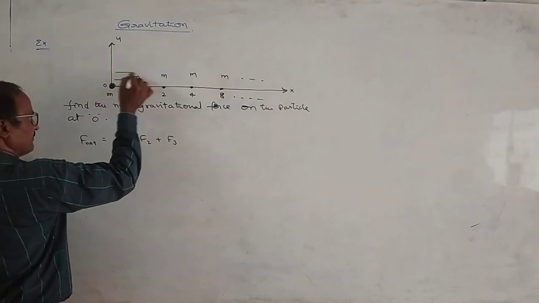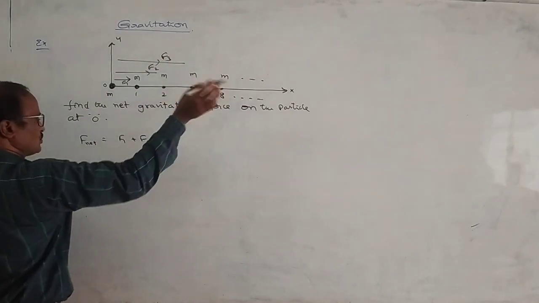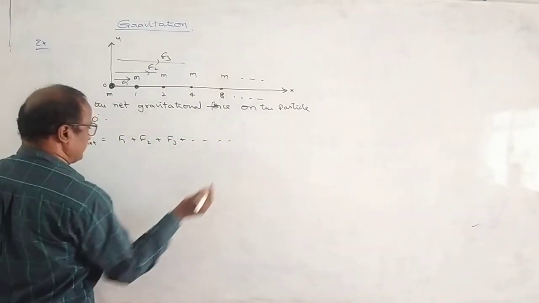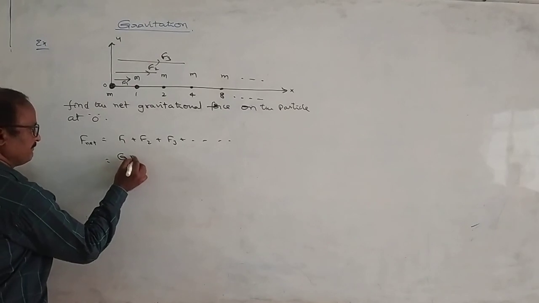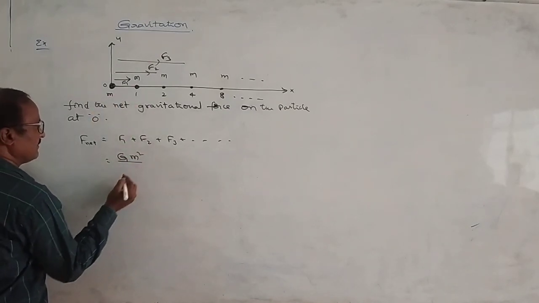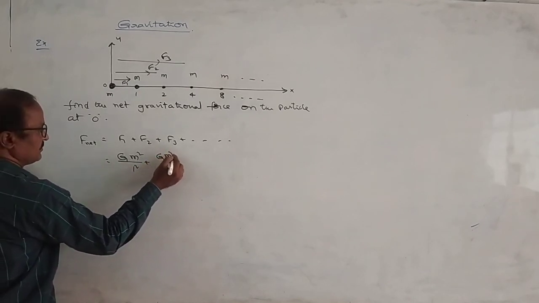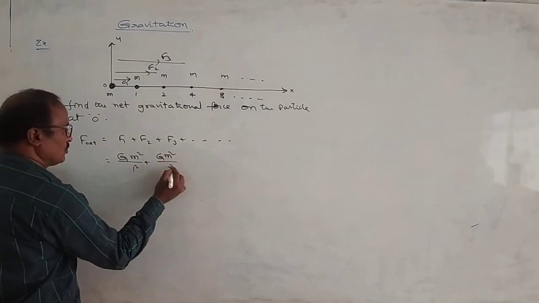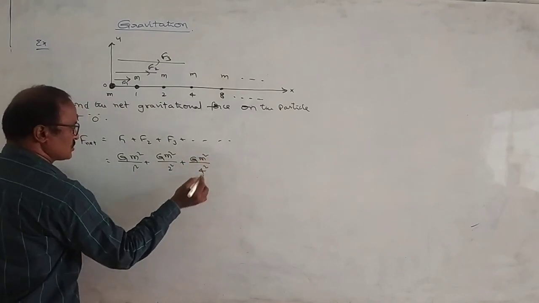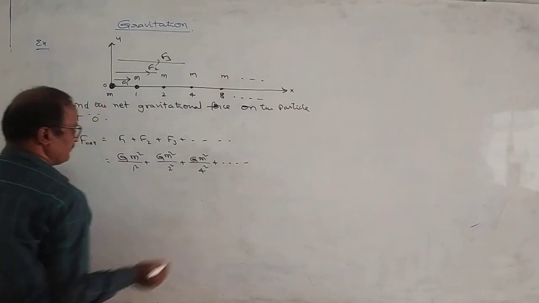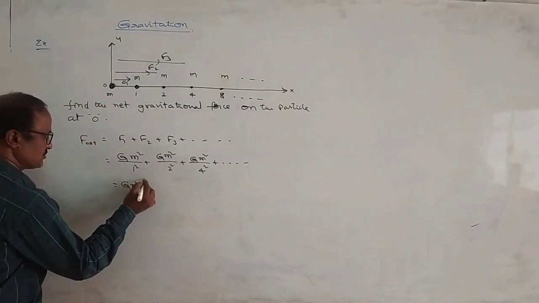Therefore F = G m·m/r², that is G m²/1² plus G m²/2² plus G m²/4² and so on. Common G m² in all these terms.